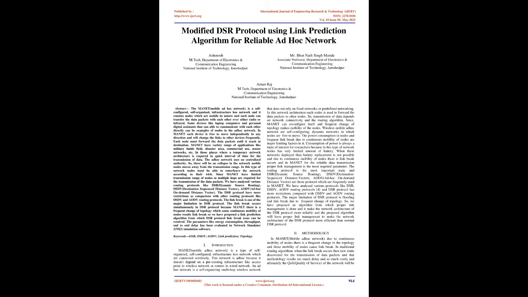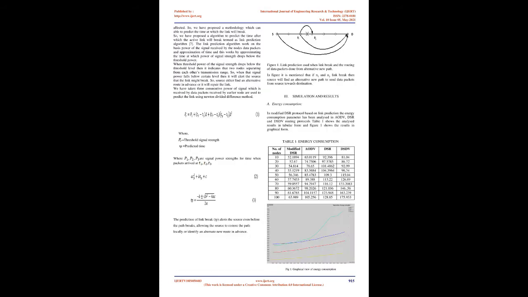Link breaks occur frequently in the DSR protocol because in MANET there is a frequent change of topology, which causes continuous mobility of nodes and results in link break. So we have proposed a link prediction algorithm by which the DSR protocol link break issue can be resolved. Parameters like energy consumption, throughput, and end-to-end delay have been evaluated in Network Simulator 2, NS2, simulation software. Keywords: DSR, DSDV, AODV, link prediction, topology.